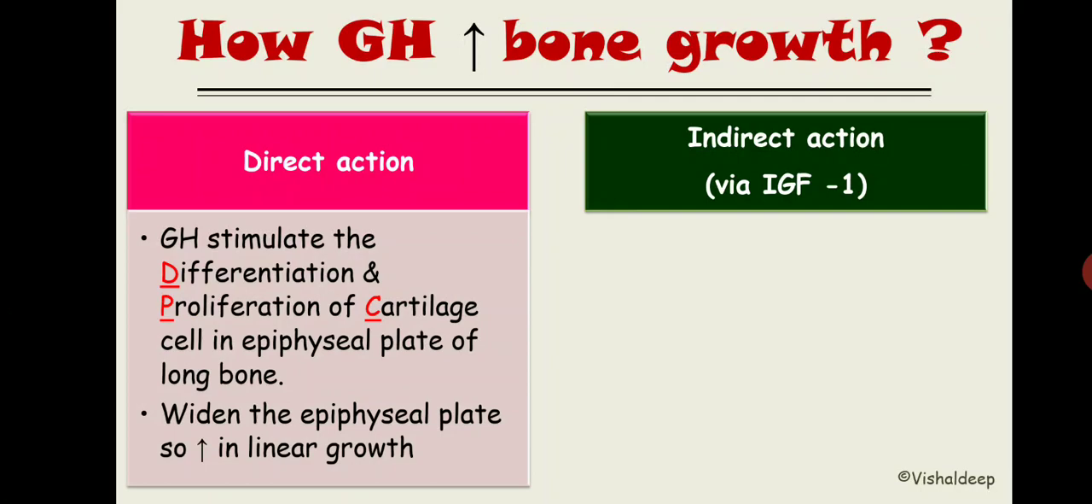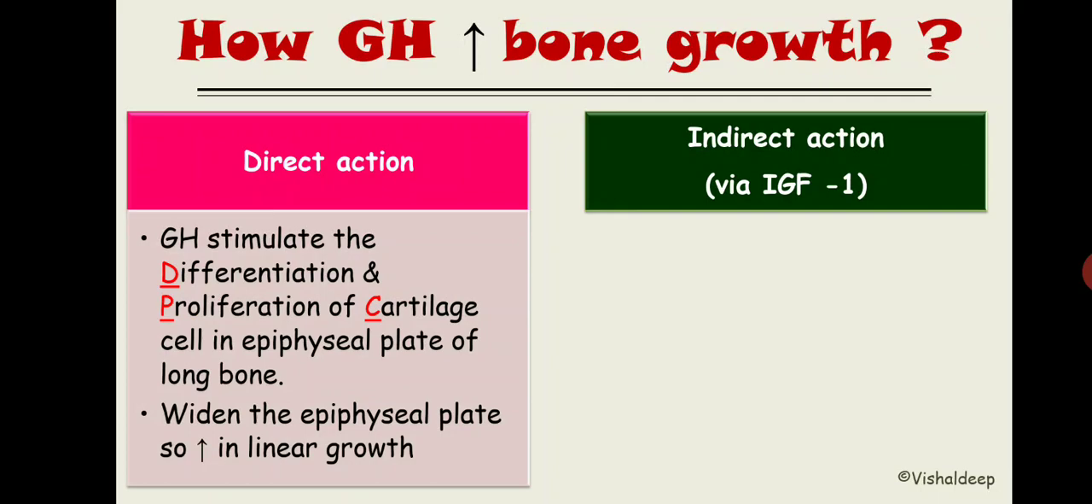So until the epiphyseal plate is fused with the diaphysis, there are chances that the length of the bone will continuously increase. So what does growth hormone do? It stimulates the proliferation of the cartilage that is present inside the epiphyseal plate. So basically it increases the length of a bone.